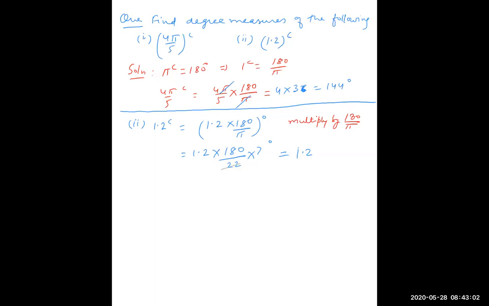This will cancel out 11. This is a 90 into 90 into 7, 630 upon 11 degree.